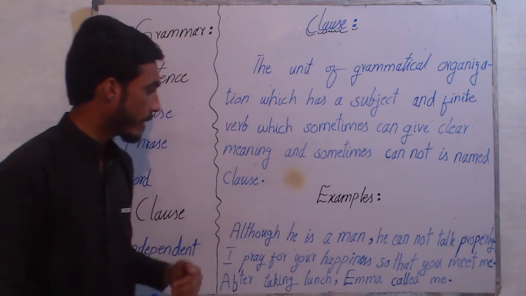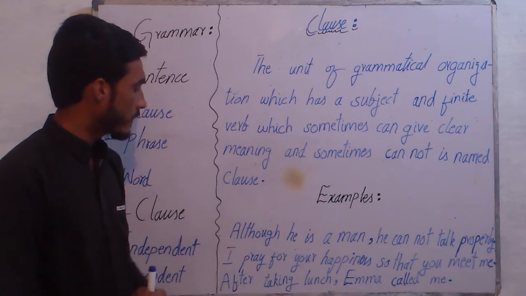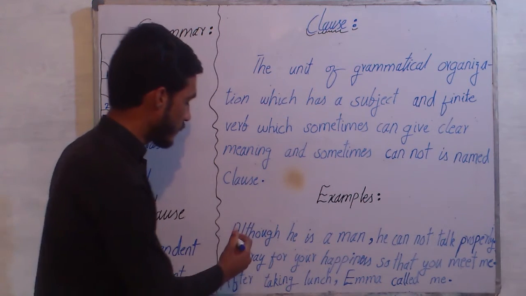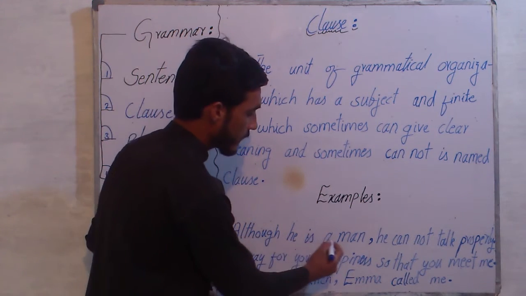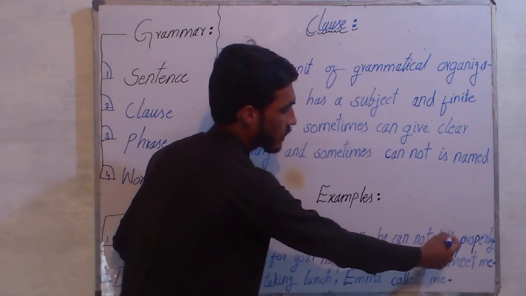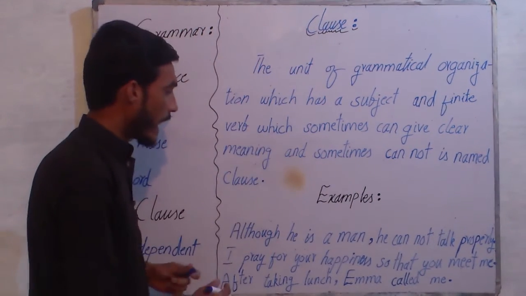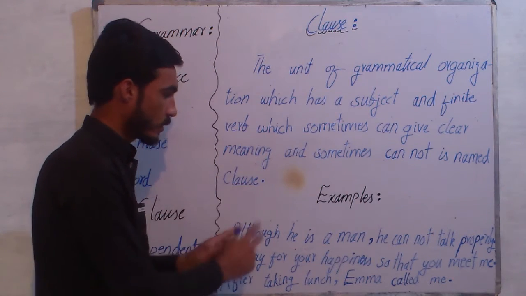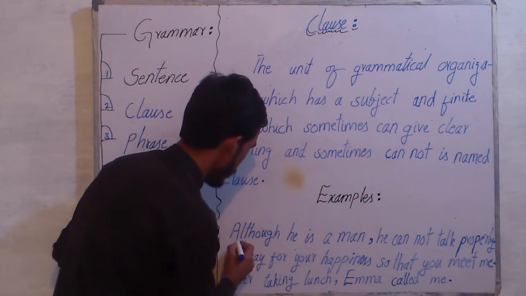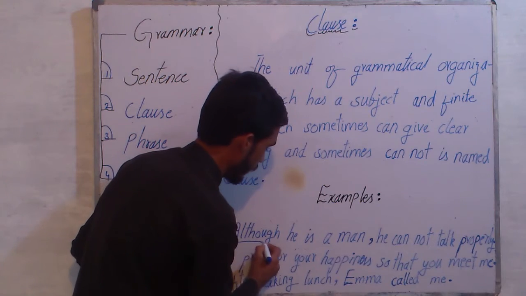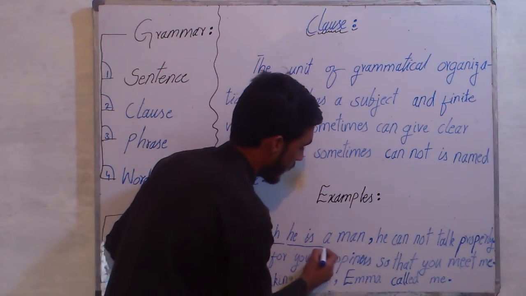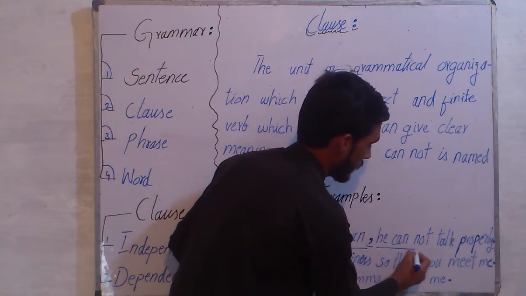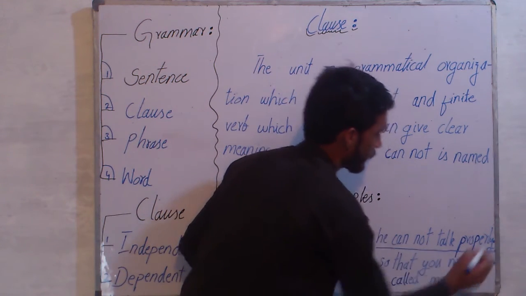Now here we have some examples. Let's give a touch to the examples and understand them. So here is the first one. Although he is a man, he cannot talk properly. Here I have gathered two examples, or you can say two clauses together. Here is the first one: Although he is a man, then comma, then he cannot talk properly.